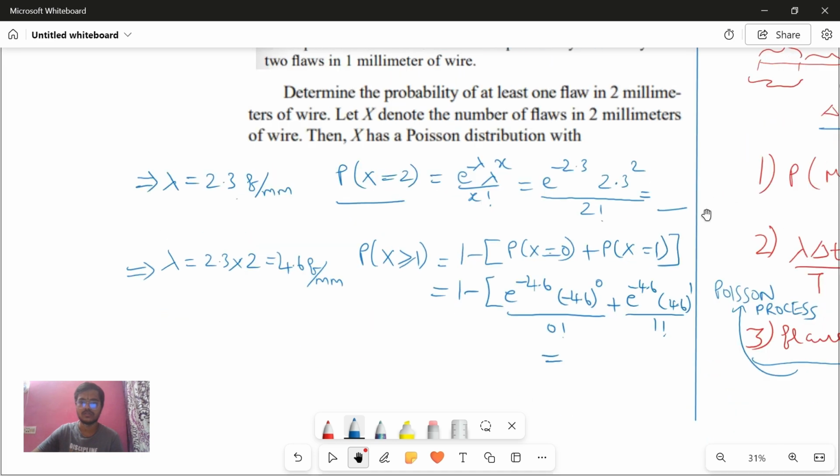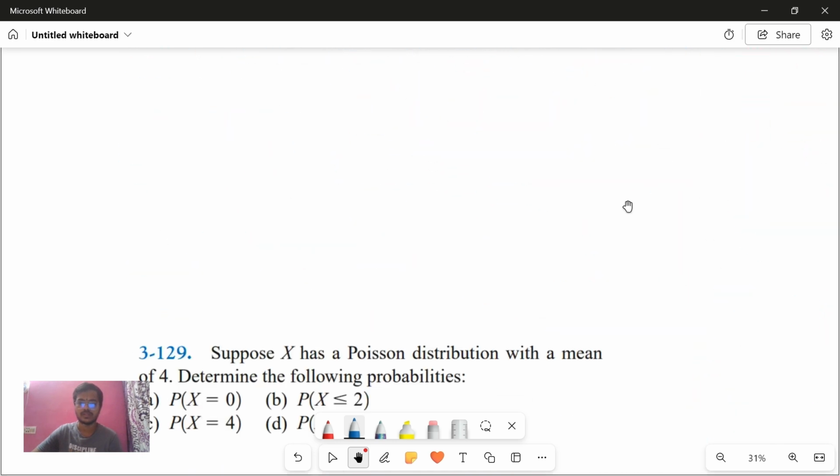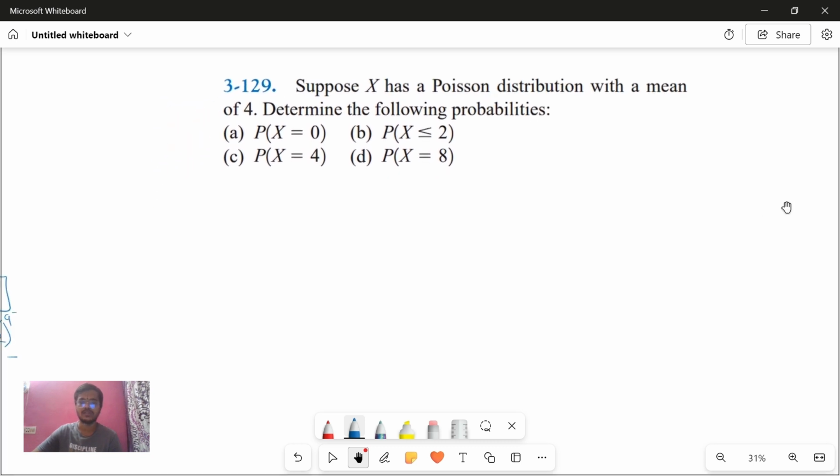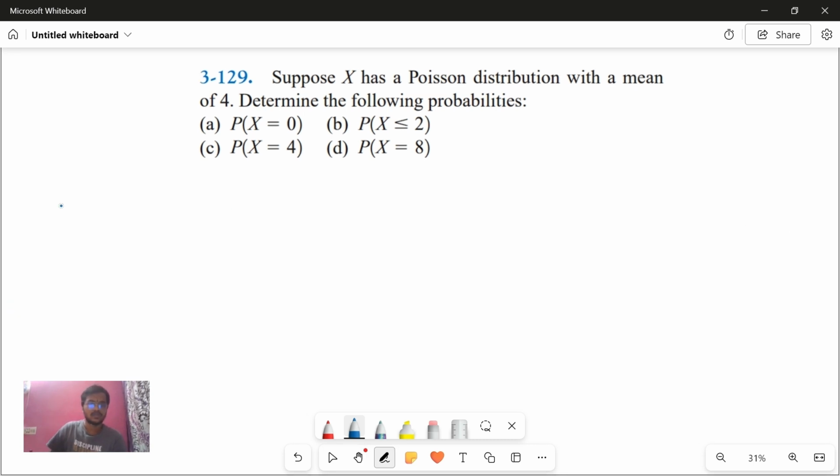So now let's go to the second question. This is very easy, taken just to explain the CDF and PMF. Suppose X is a Poisson distribution with a mean of 4. So they've given lambda as 4. I think there's a bit of lag here. Just let me know.